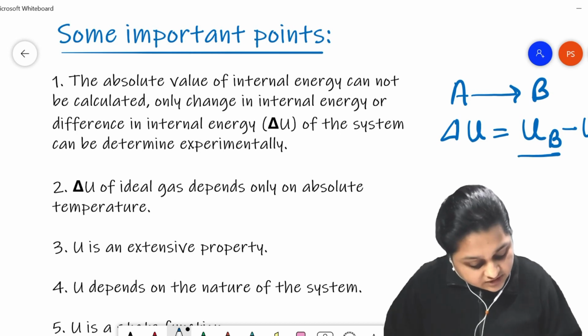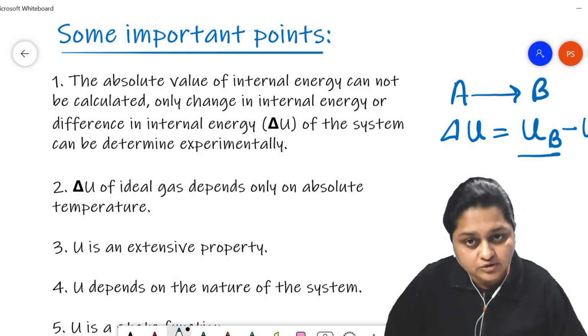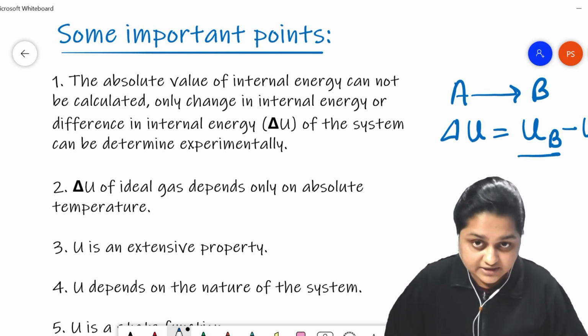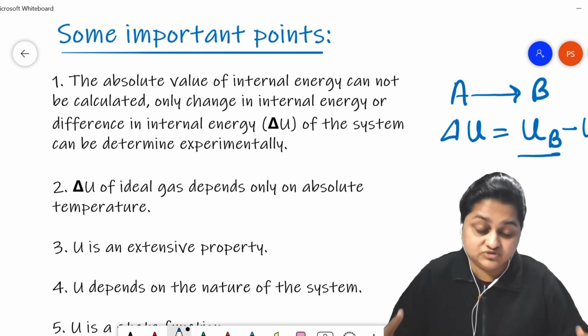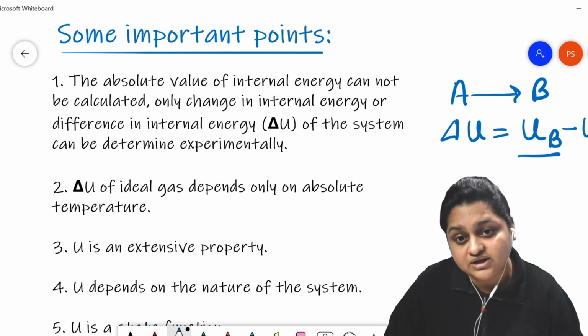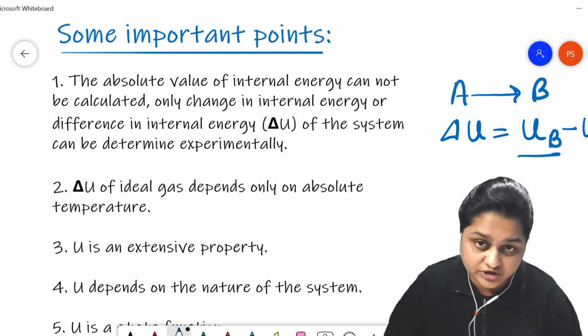Now the internal energy of A and B cannot be determined directly, because we cannot directly determine the energy required for translational, vibrational, or rotational energies.